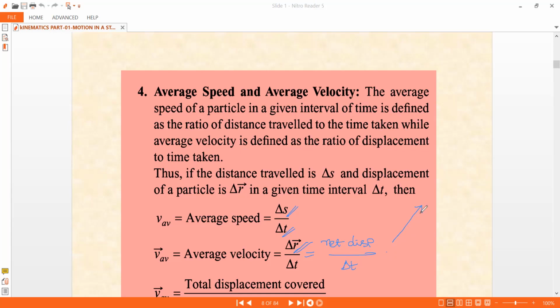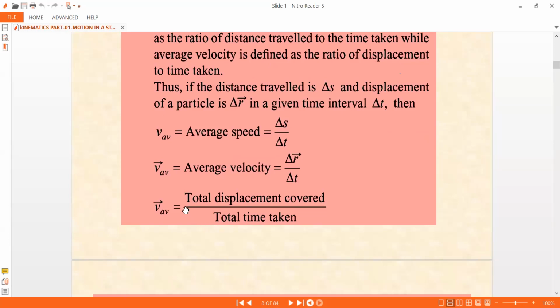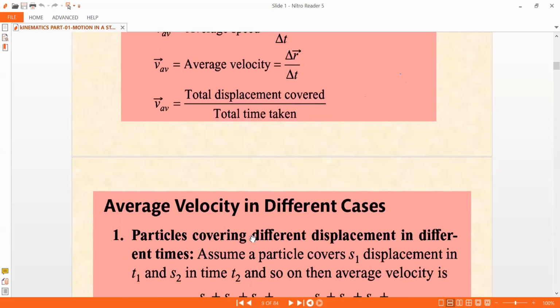It may be along a single vector also, which is also one dimension, but you will get to know about that later. So V average is the net or total displacement covered divided by total time. This is how we do it.